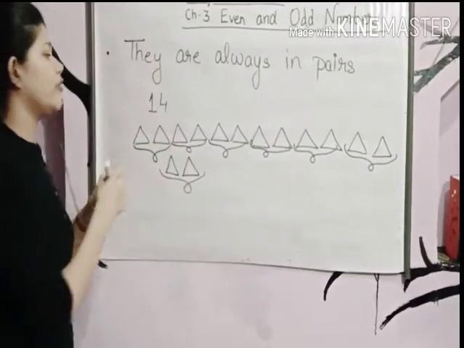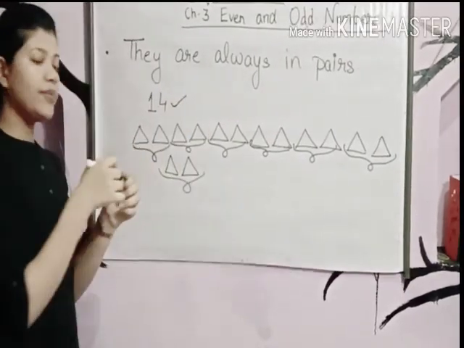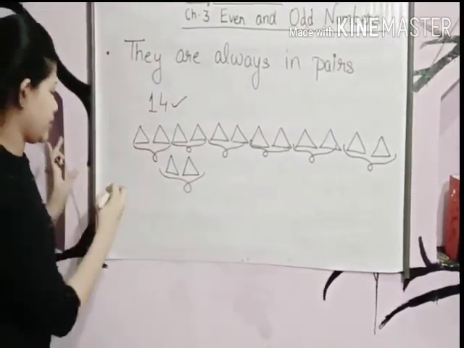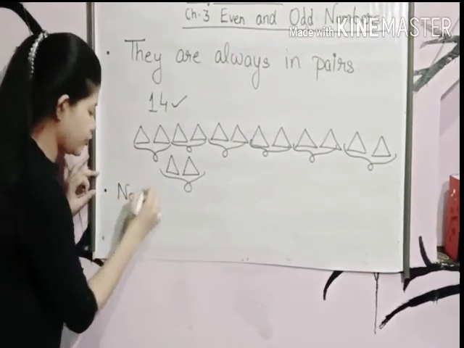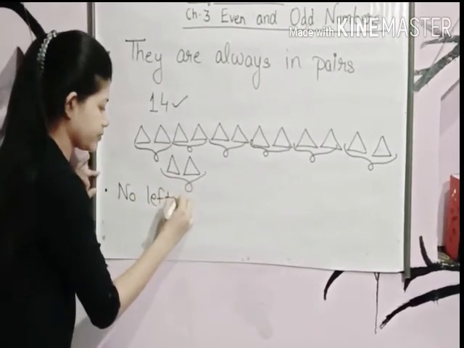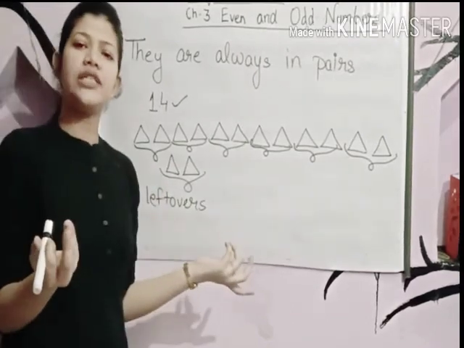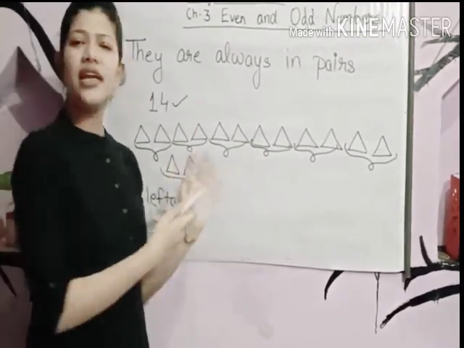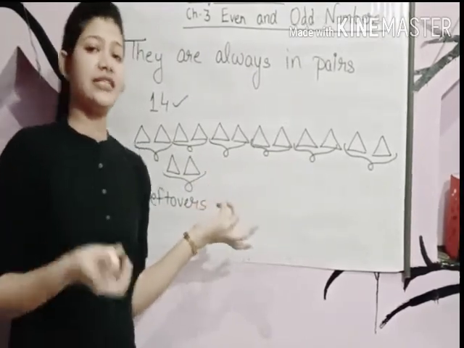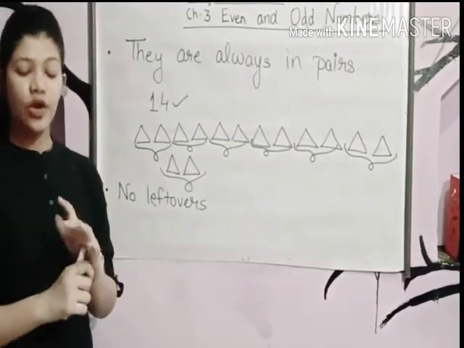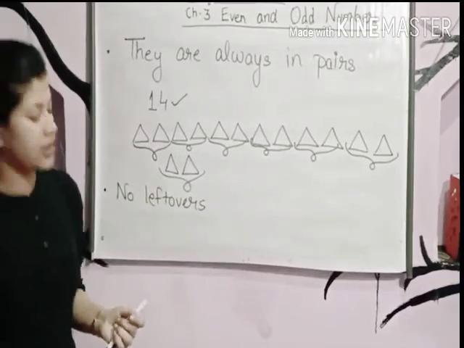It means the number 14 is an even number. Okay, last one: no leftovers. Yes, this is true, no leftovers are there. Is there any triangle left? No, it means that is an even number. I hope this much is clear to you all.